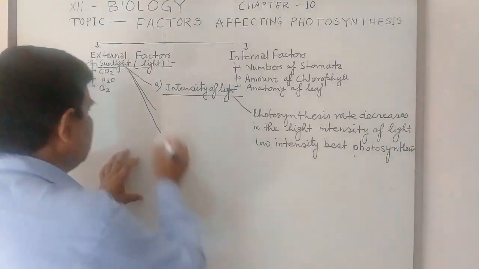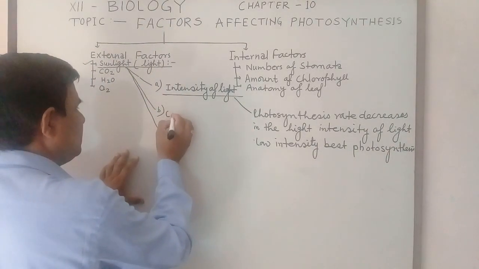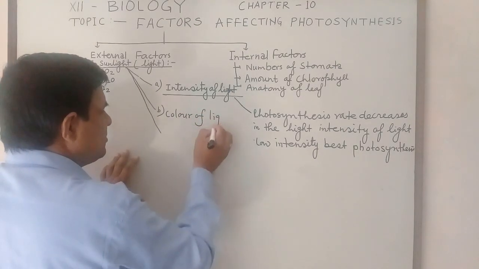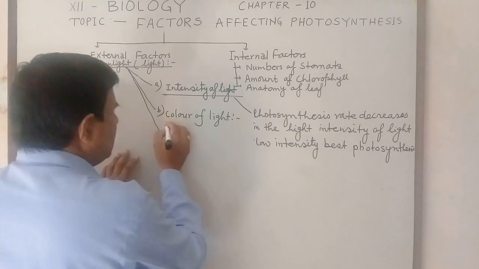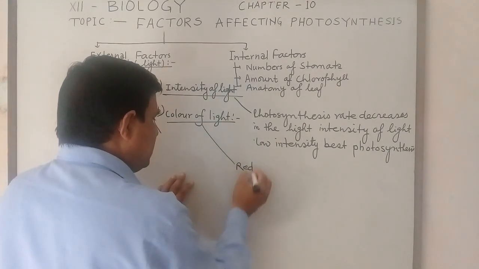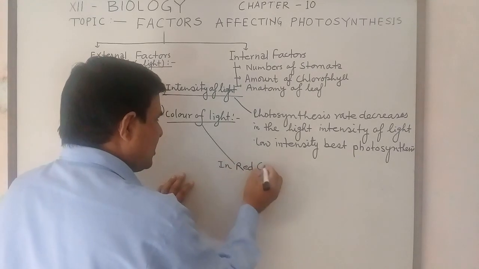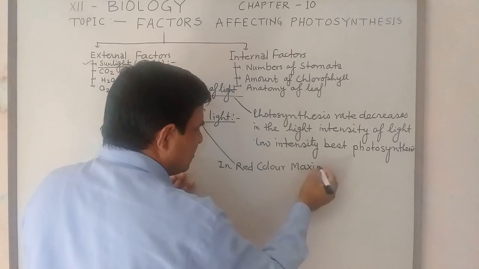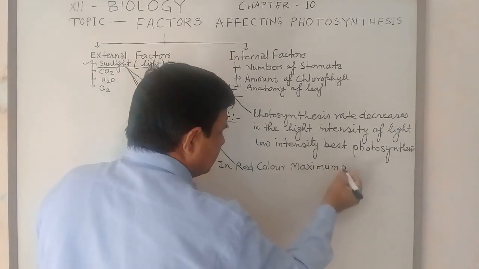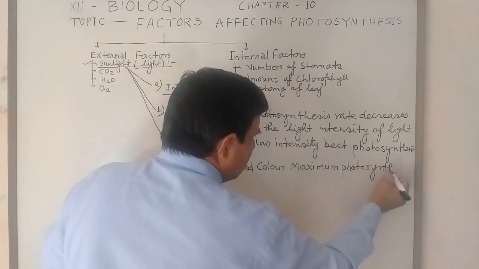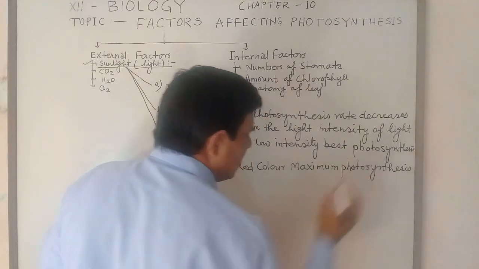Second factor is color of light. It has been noticed that in red color, maximum photosynthesis occurs in the higher plants.